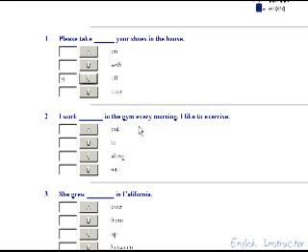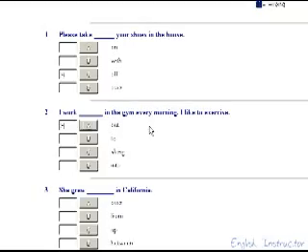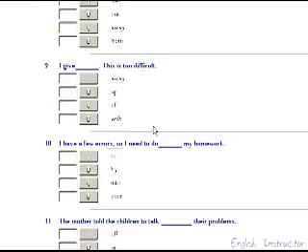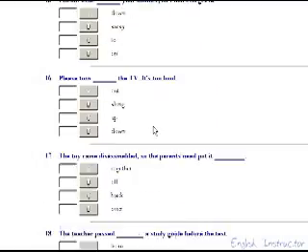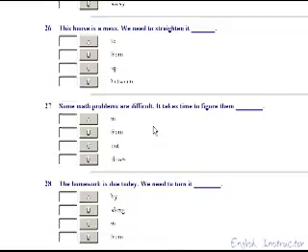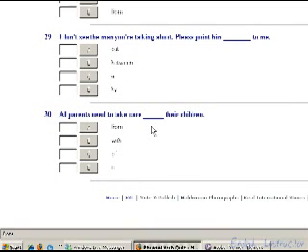Number 2, I work out in the gym every morning. I like exercise. I work to in the gym. I work along. I work into in the gym every morning. Answer, out. Very good. For now, we will just do 2 exercises. However, this quiz has 30 practice sentences. So I suggest that you get all the practice you can. Now let's watch some students practice some dialogue with phrasal verbs. Good luck and have fun.